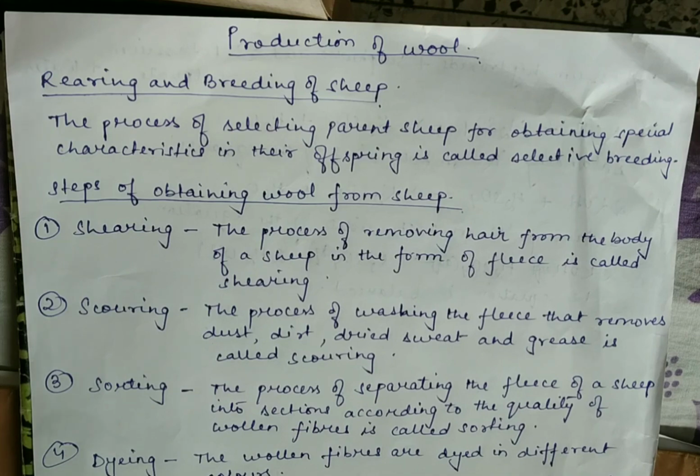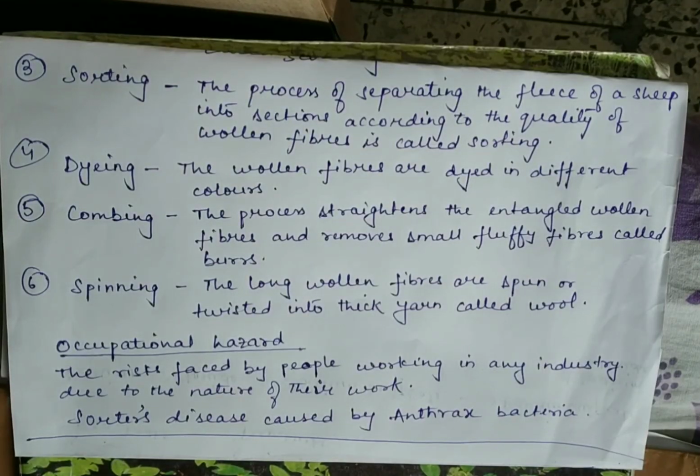So we sort the fleece of a single sheep into different sections on the basis of quality, and we do this for a large number of sheep, and therefore we collect a large amount of good quality or lesser quality wool from the different sheep by the process of sorting. Now, as and when the process of sorting is done, the next process is dyeing.